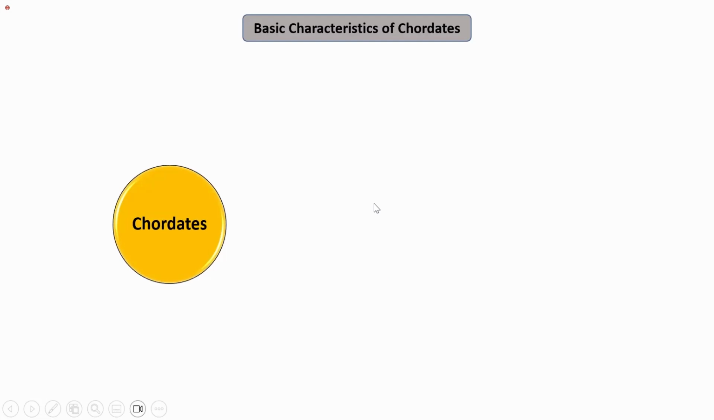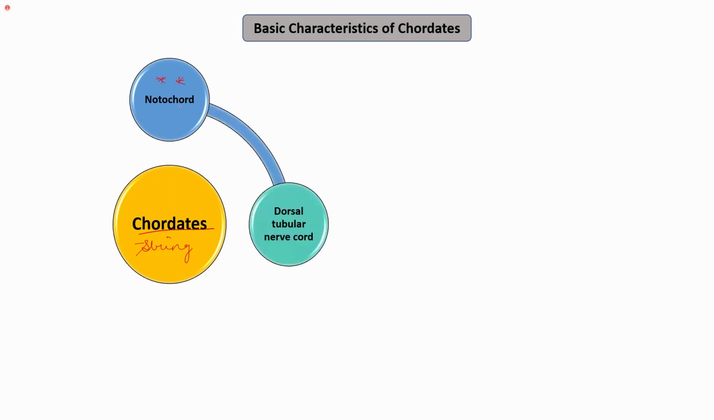So we were discussing the basic characteristics of chordates. Chordates are the ones that have a string-like structure present in them. This string-like structure is the notochord. The notochord is the most important and unique feature of the chordates. Otherwise, the other phyla lack the notochord and are referred to as non-chordates. The second important feature is the dorsal tubular nerve cord. So, unlike non-chordates, they have a dorsal nerve cord, which is tubular, that is, hollow.